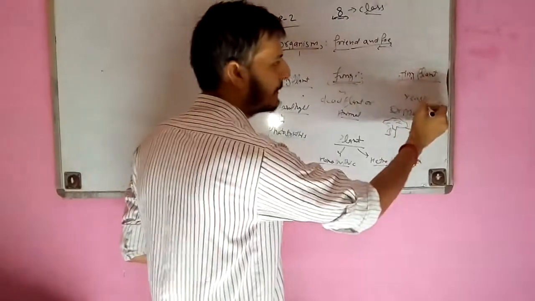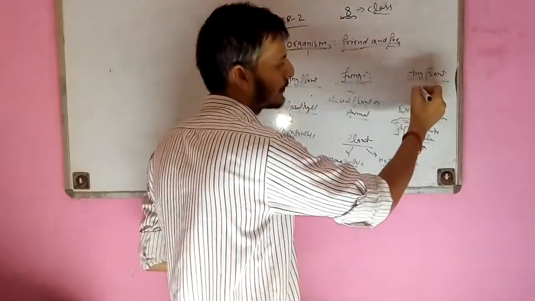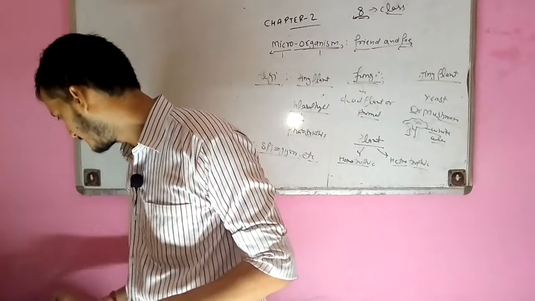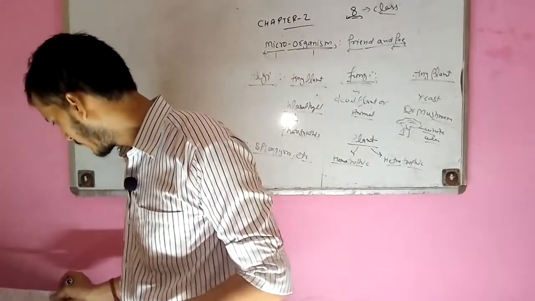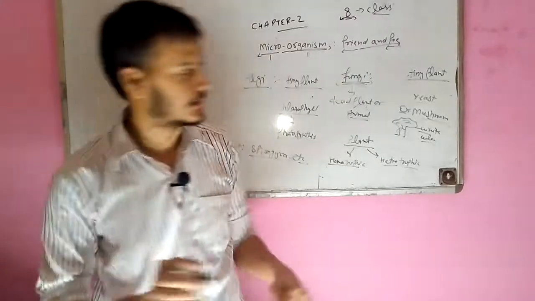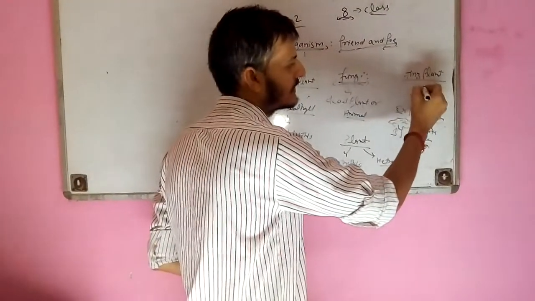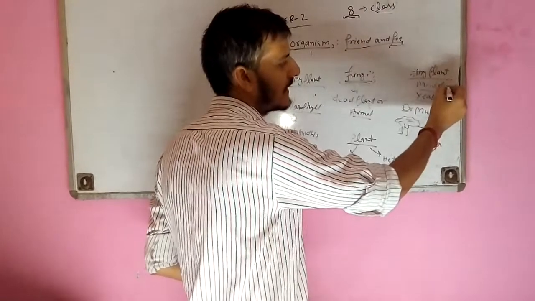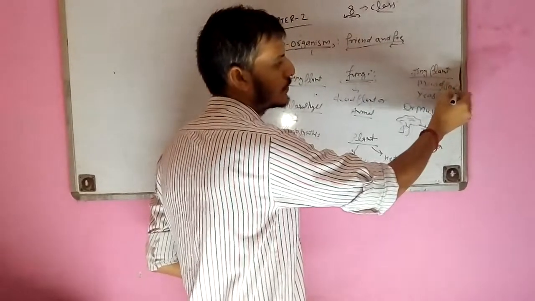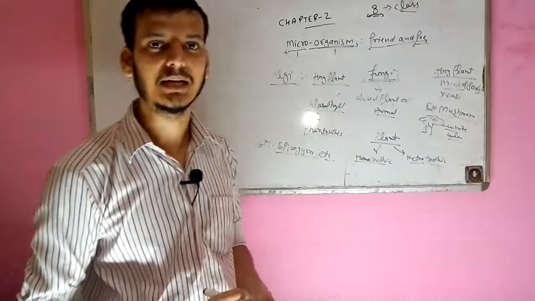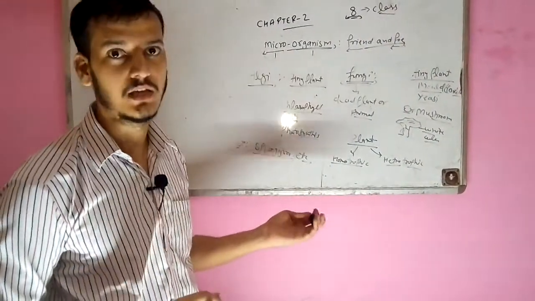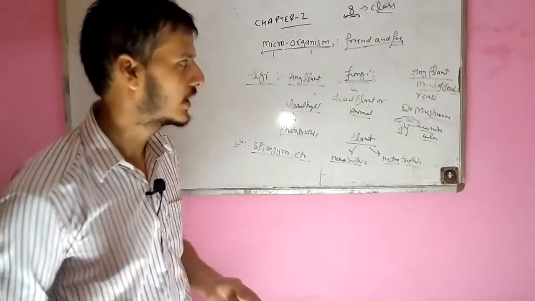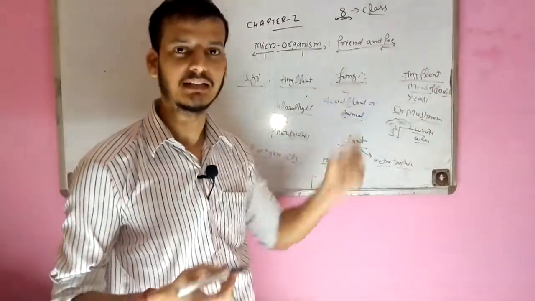Another example is the mold. Molds are a group of fungi, and the common example among the molds is penicillium. Penicillium is also used in medicines. It is used in making some medicines known as antibiotics. So that is also made by fungi.